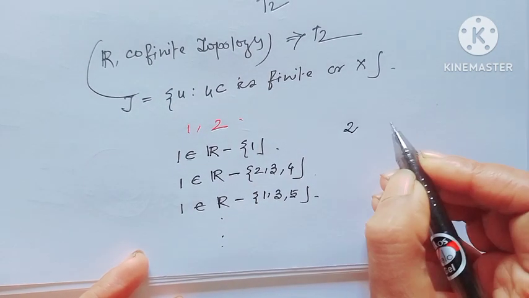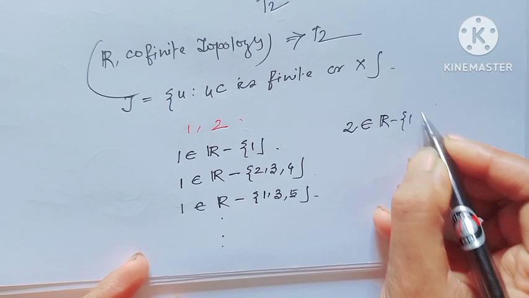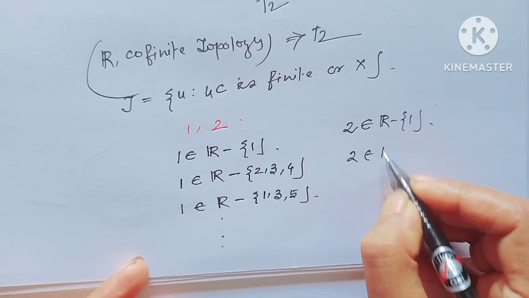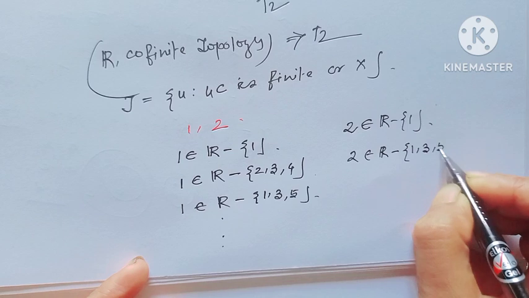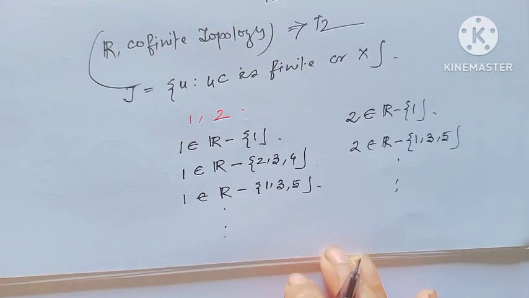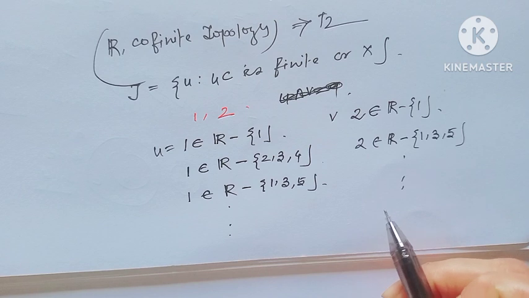Similarly, if we consider 2, then an open set of such type is R minus the singleton set {1}. 2 belongs to R minus the set containing the elements 1, 3, 5, this type of set. These are the open sets, that means open sets in R in cofinite topology. Now, is it a T2 space?